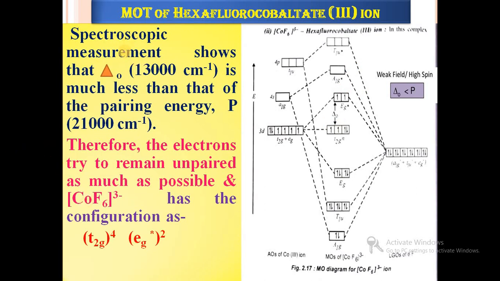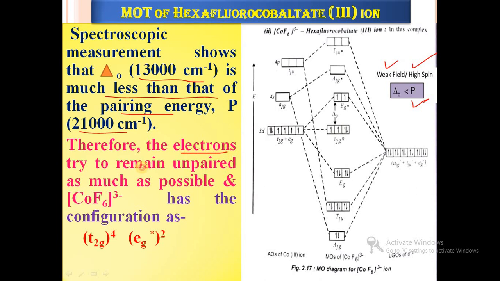In the case of spectroscopic measurement, it shows that the delta 0 value, that is the distance between t2g and eg star, is 13,000 centimeter inverse, much less than the pairing energy, that is 21,000 centimeter inverse. So here the pairing energy is greater than the delta 0 value. Because of fluorine there is a small gap between t2g and eg star, so the delta 0 value is very small as compared to the pairing energy. So pairing is not possible, and this complex is called a high spin complex or weak field complex.